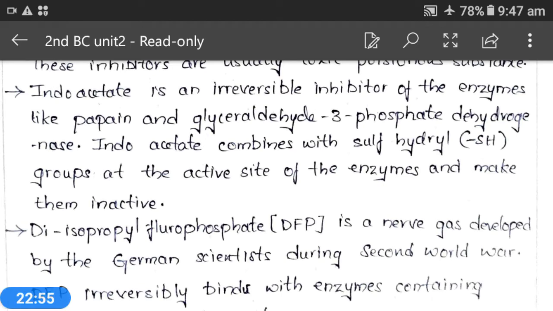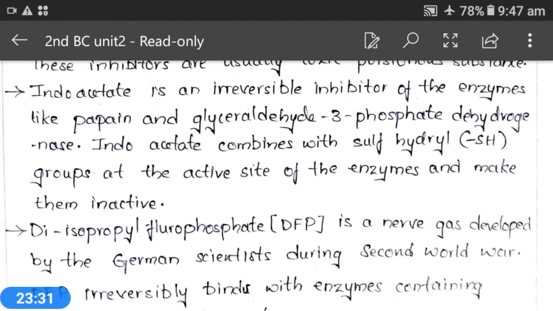They wanted to use it in the war field, so that in the person who inhales this gas, all the enzymes which have serine in their active site will be inactivated, and the metabolism of that person will decrease. Finally, that person will become unconscious, and in adverse conditions it may also lead to death.